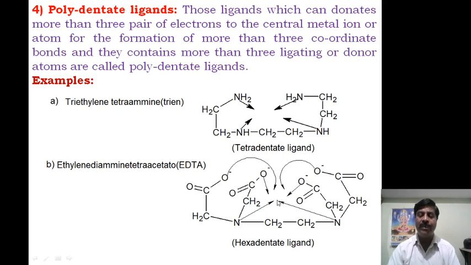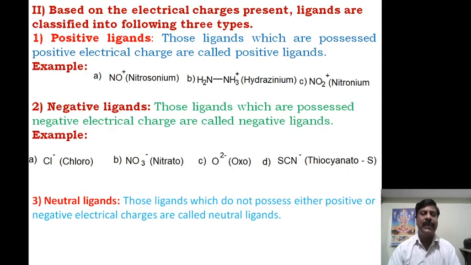Suppose the metal is present at the center and the EDTA surrounds it on all outer portions, just like an army and a king. The king is at the center and acts as the metal, and the army surrounds the king and protects him from the enemies. Hence it is like a web-like or ring-like structure, called a chelating ligand.